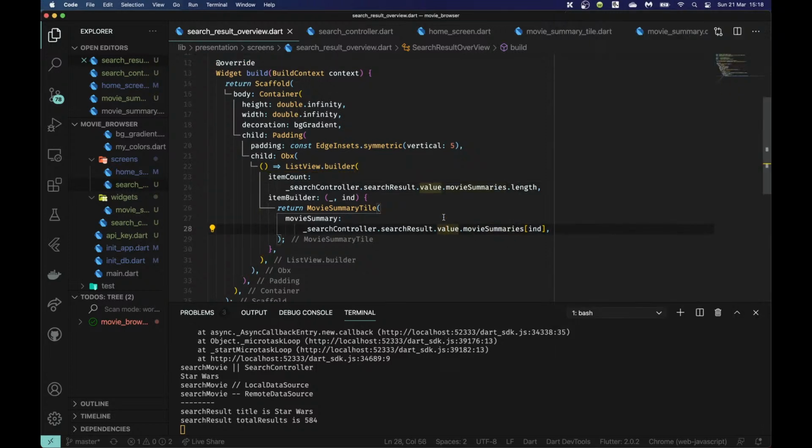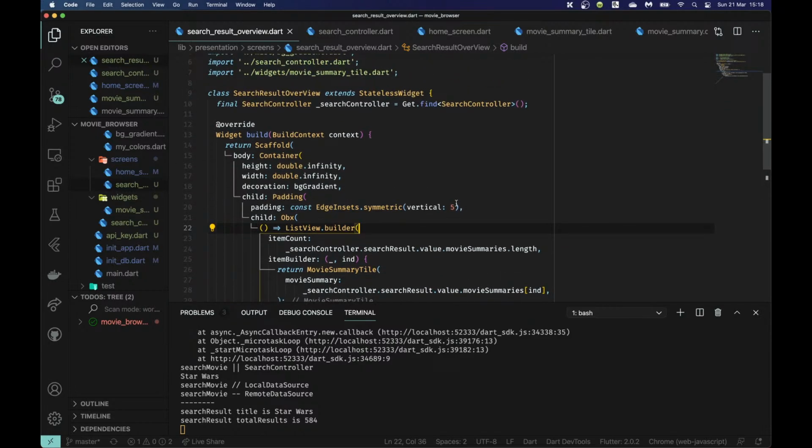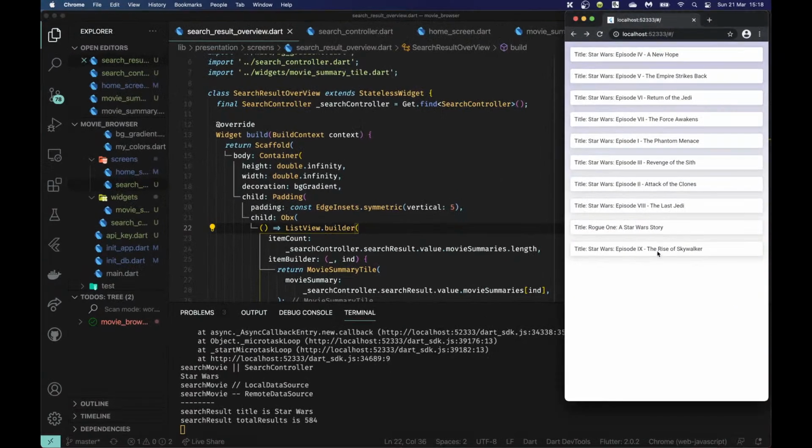But as far as the GetX stuff is concerned, this was the important stuff. This is how you connect everything. So at this point, we've gone over absolutely everything, I believe, in the GetX ecosystem, at least the most important part of it. So as for making this app look nice, giving it an app bar which has the search bar, you guys already know how to do that. Actually, you do. So you could finish this app by yourself. Now, eventually I will help you guys out, but you already know everything you need to complete this app. So that is absolutely amazing.